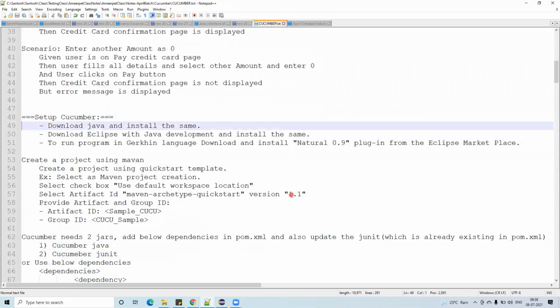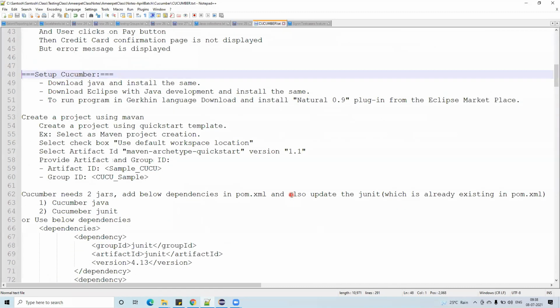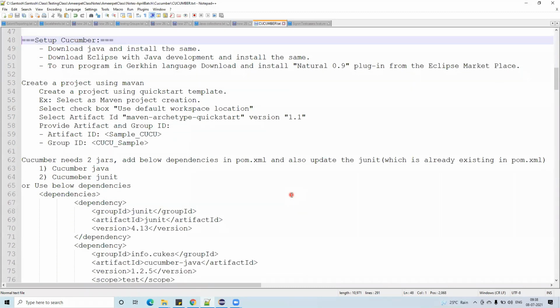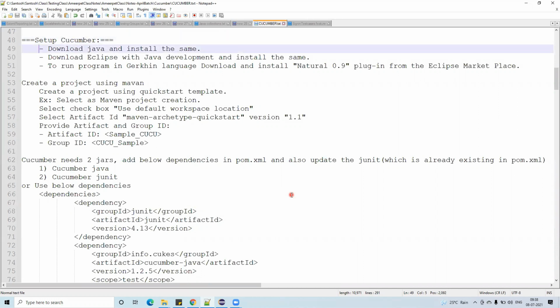Now, how do we set up Cucumber? This is the important thing. Let's learn. What is the first step? Download Java and install it. It is already on your machine, no need to do this.